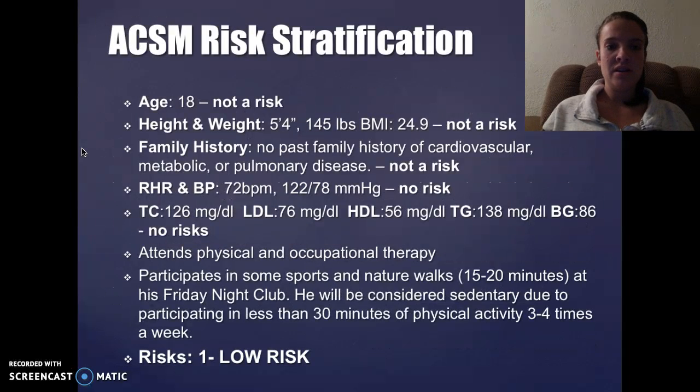ACSM risk stratification. Tom is 18 years old, which is not a risk. His height and weight, he's 5'4", 145 pounds with a BMI of 24.9, which is not a risk. He has no past family history of cardiovascular, metabolic, or pulmonary disease, so that's not a risk. His resting heart rate is 72 beats per minute, and his blood pressure is 122/78 millimeters of mercury, which is not a risk. His TC is 126, his LDL is 76, his HDL is 56, his total glucose is 138, and his BG is 86, and none of those are risks.